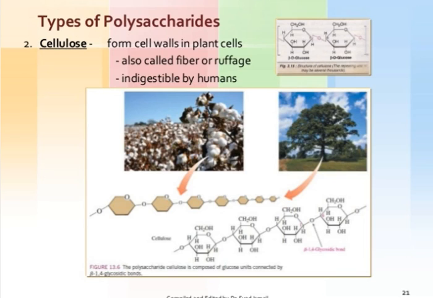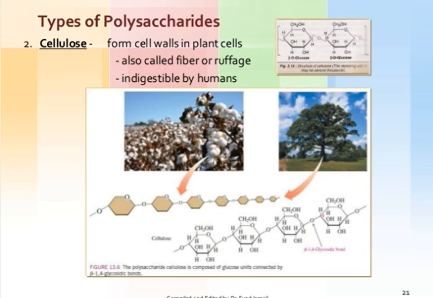Then types of polysaccharide: cellulose. It is the most abundant extracellular structural polysaccharide of the plant kingdom. It occurs in the cell walls of plants and occurs in nearly pure form in cotton, 94%. It is found associated with other structural substances such as lignin. It has some properties: it is fibrous, tough, white, solid and insoluble in water.